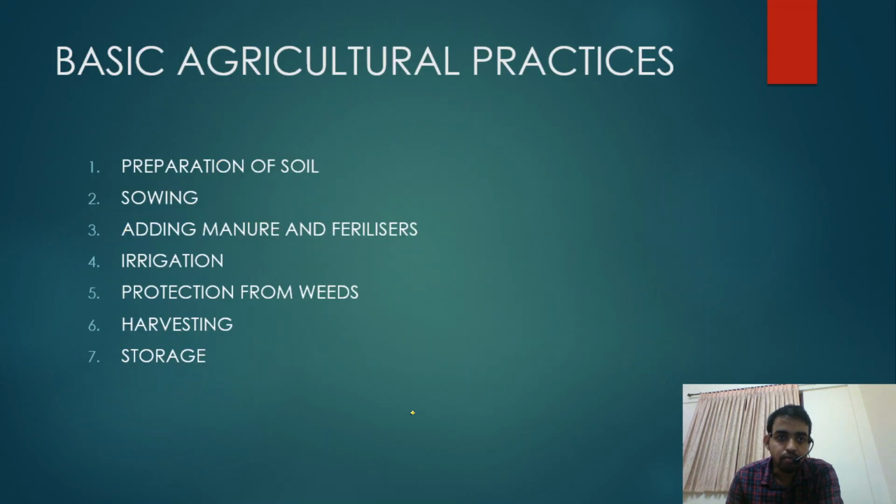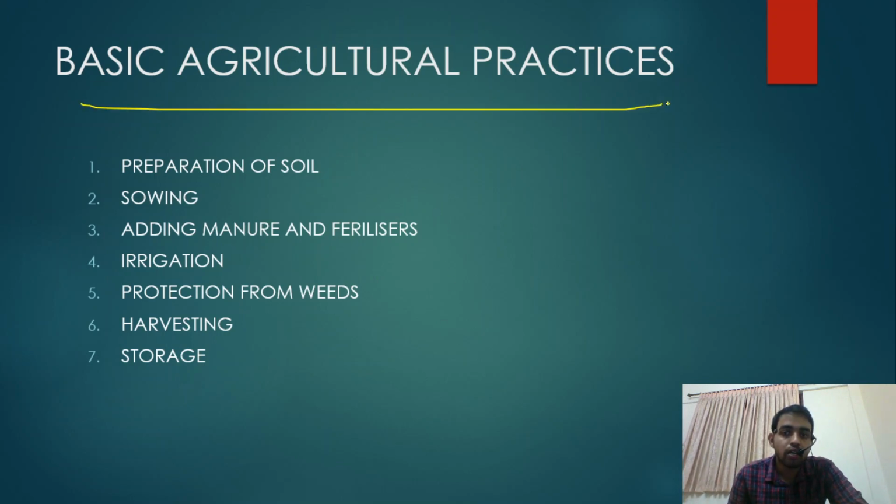In order to grow a crop, we should follow some basic agricultural practices. In your textbook they have given 7 basic agricultural practices.